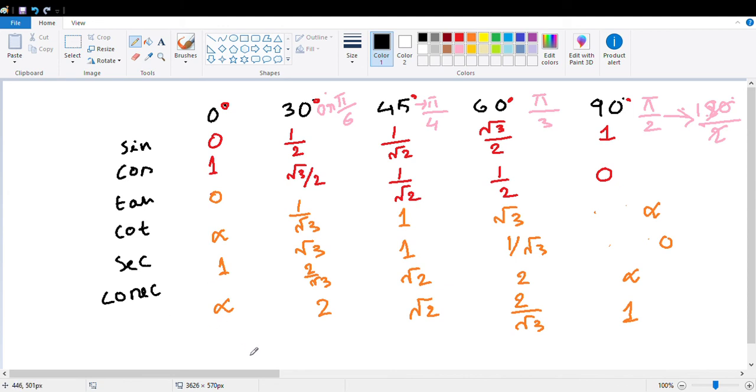So from this chart you can say sine 0 has value 0, and sine 45 has value 1 by root 2. So this chart is very important. Any question?